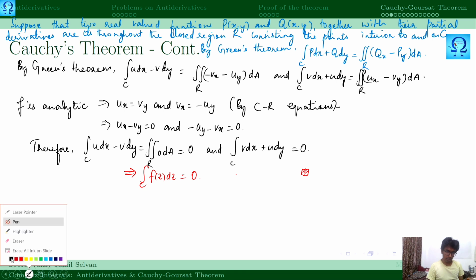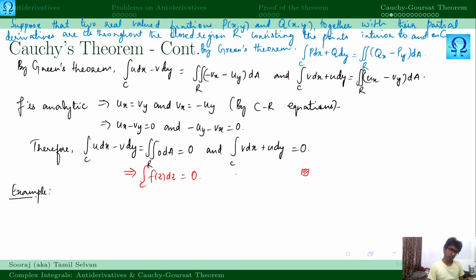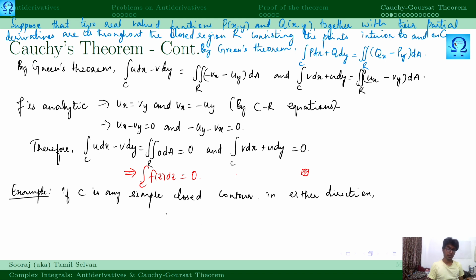The example that we will see is, if C is any simple closed contour that may be in either direction, be it positive direction or negative direction, that doesn't matter here, then we have to prove that the integral over C of exponential of z cubed dz is 0. That is quite easy to check.